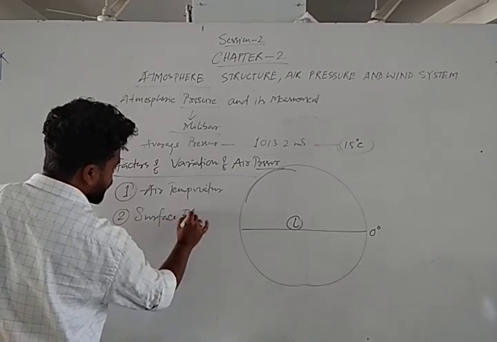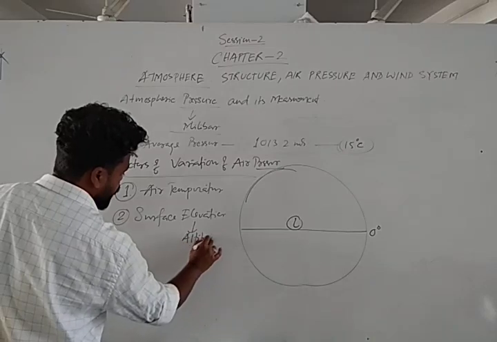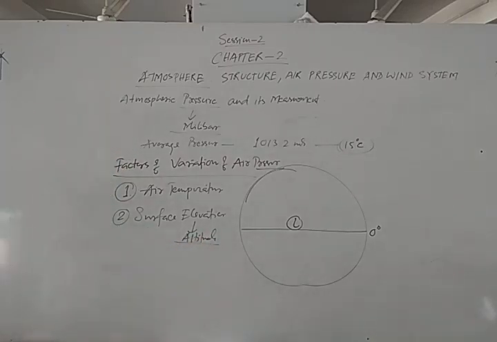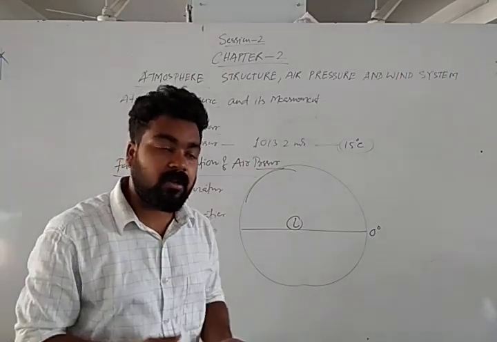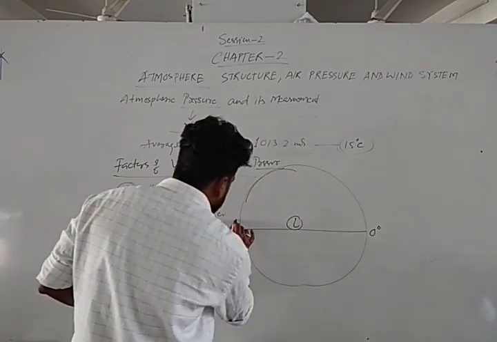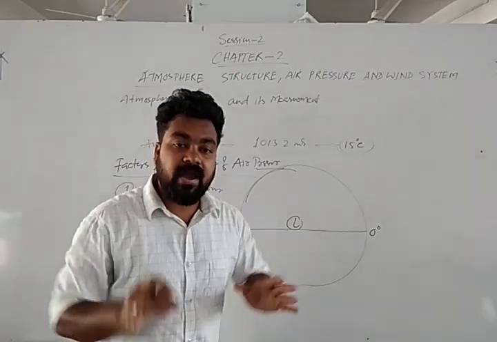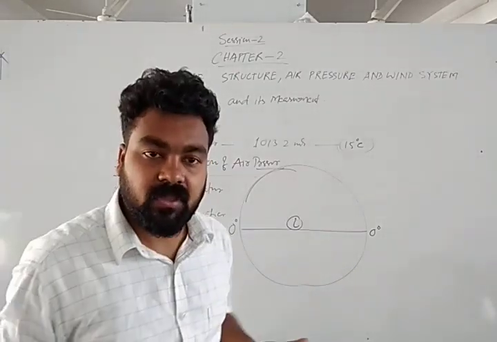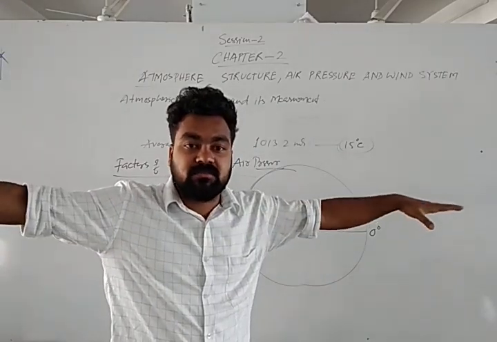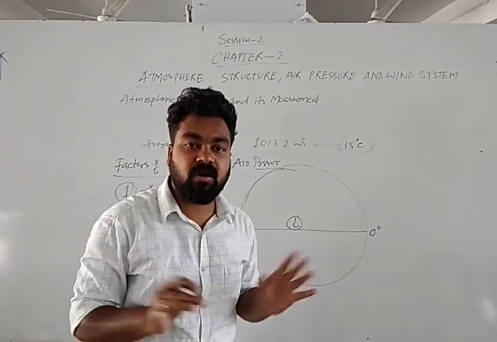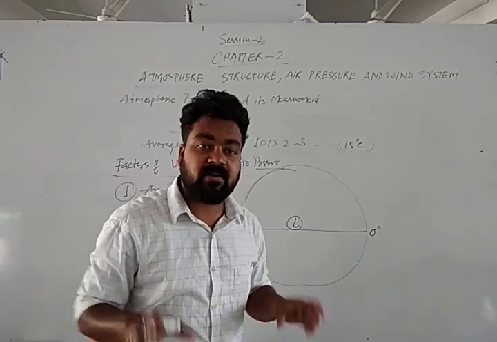What is the meaning of elevation? Elevation means height or altitude of the place. So if temperature is high, then pressure will be low. Why, if temperature is high, will pressure be low? Because due to high temperature, air always rises up. When air rises up, then what happens? Air expands to a certain limit or certain directions. When the air expands, then the weight of the air becomes lighter and lighter.